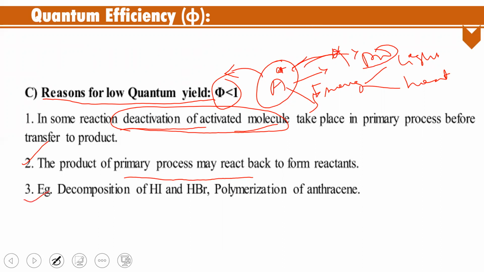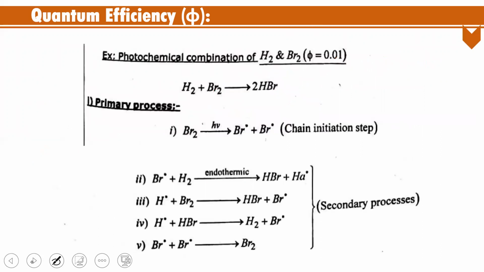The best examples of low quantum yield are the decomposition of hydrogen iodide, hydrogen bromide, and the polymerization of the acid. Take one example: the photochemical combination of hydrogen and bromine. The quantum efficiency or quantum yield for this reaction is 0.01. How low is it? Phi equals 0.01. The general reaction is hydrogen plus bromine giving 2 HBr.